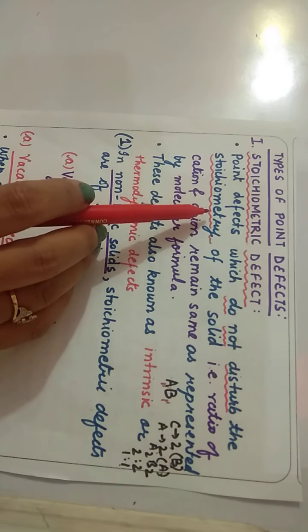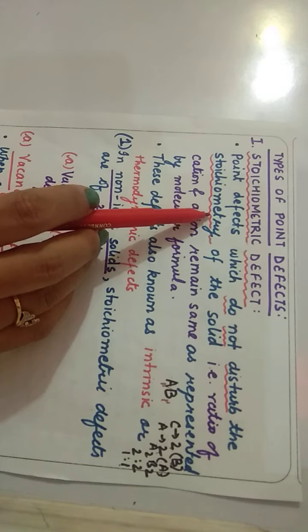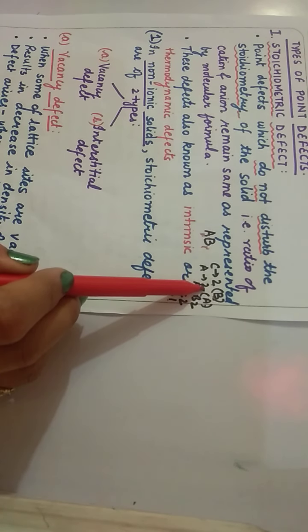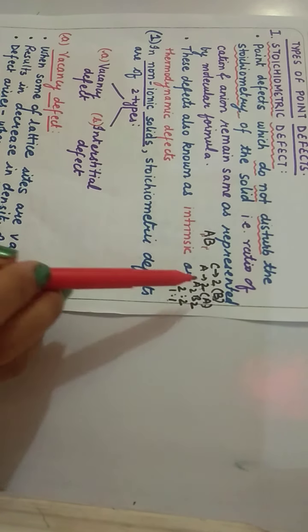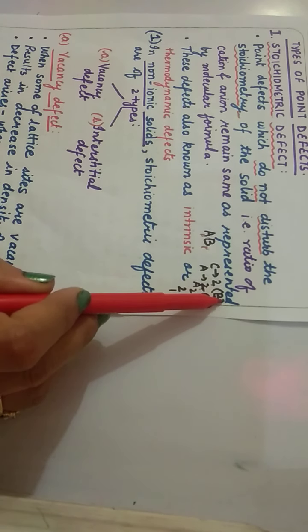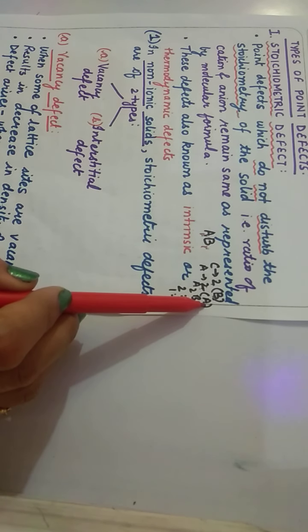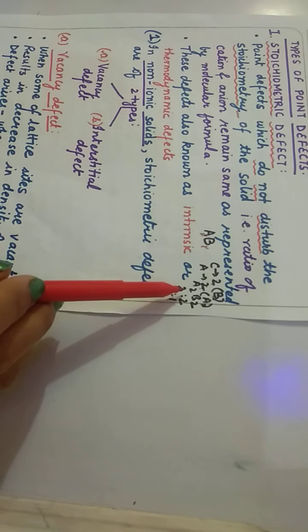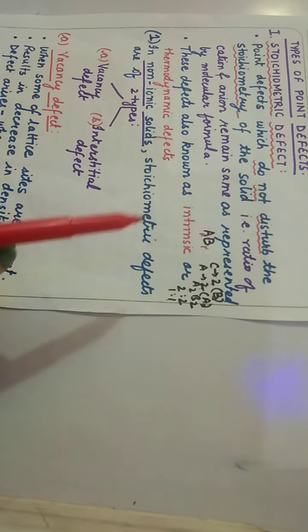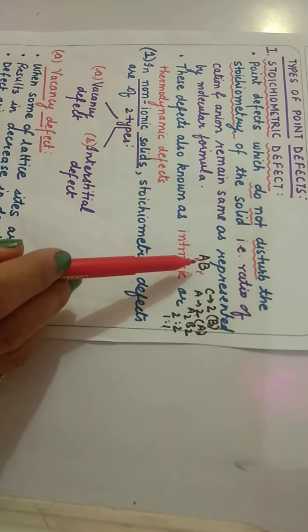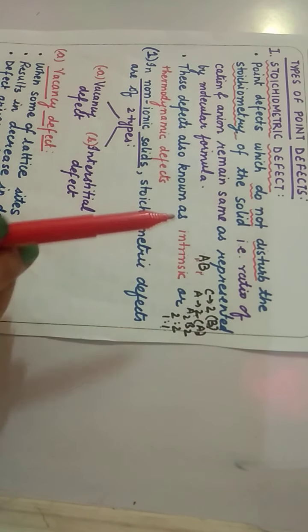Whenever we talk about the stoichiometry of a solid, it is the ratio of the cation and the anion. Suppose we have two cations and two anions. Cations are given by B and anions are given by A. Then the ratio will be 2:2, which comes out to be 1:1. Then the formula will be AB only.